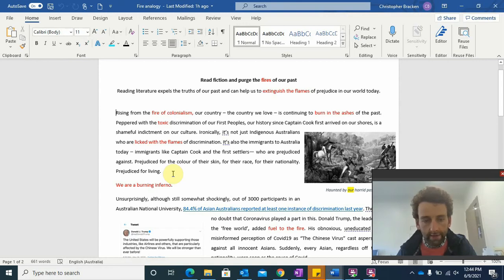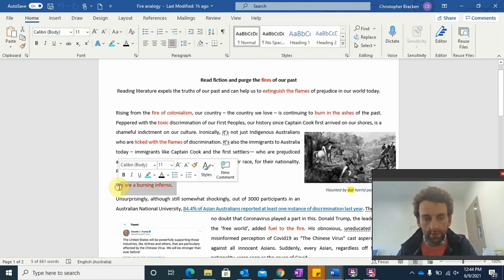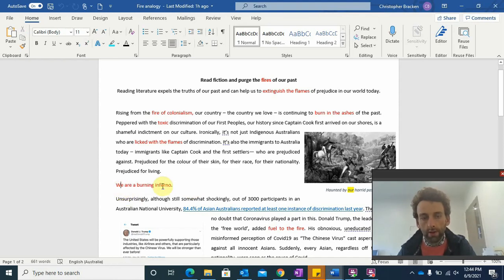So that idea of fire to describe the significance of prejudice is developed throughout that short introduction. This final sentence here of my introducing the concept of prejudice, we are a burning inferno, is a power sentence. It is a sentence that builds strong emotions within the reader, and it makes them think that we, as a country, Australia, are a burning inferno, and it's continuing to burn today.